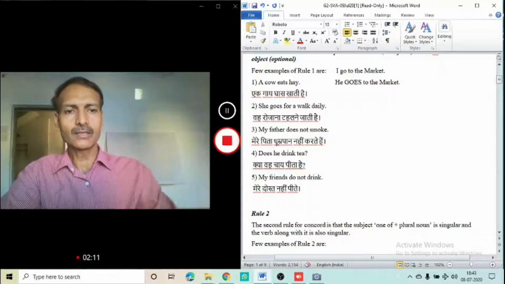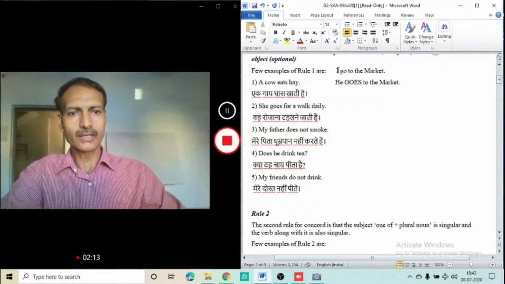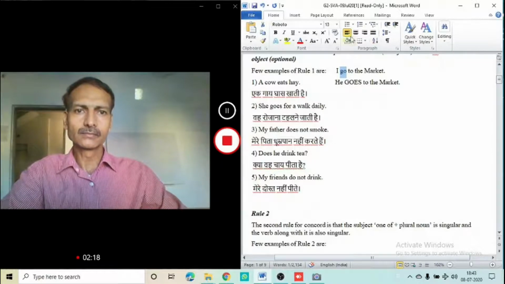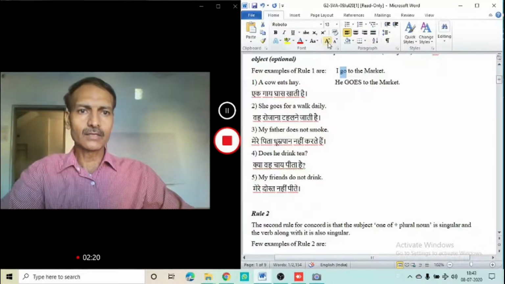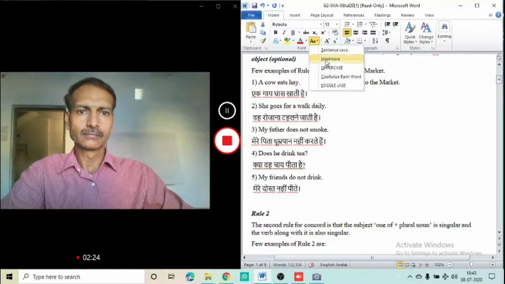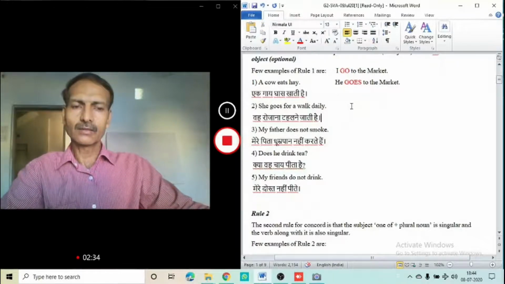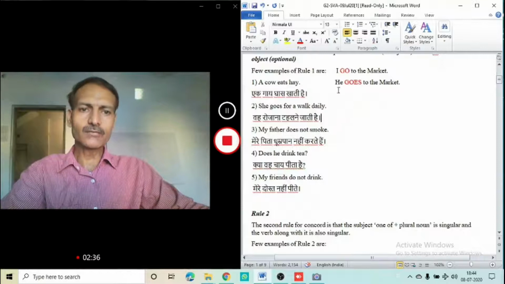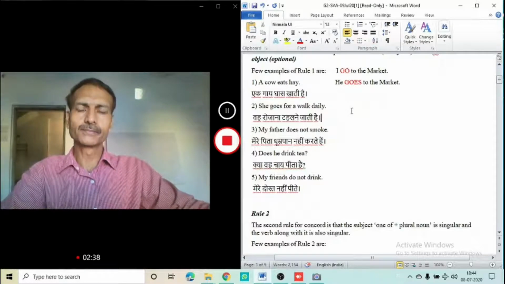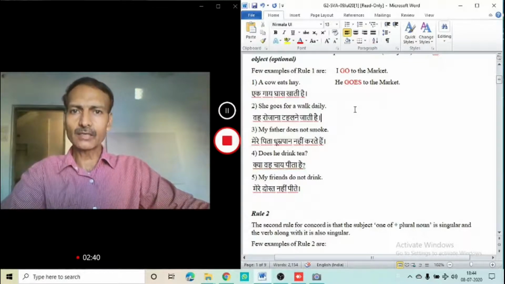Now you can see these two sentences and the difference I'll tell you. I also highlight these two with red color. Now you can see the difference between these two sentences. First one is I go to the market. Next one is he goes to the market.